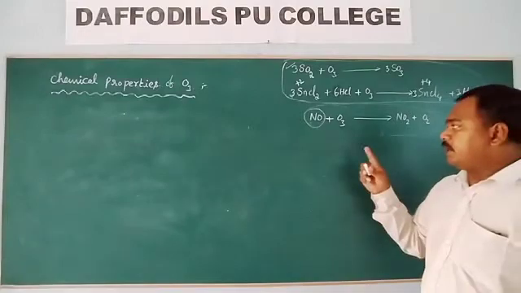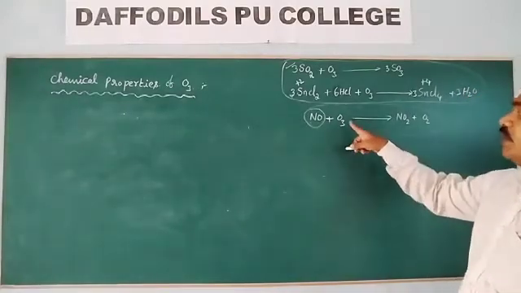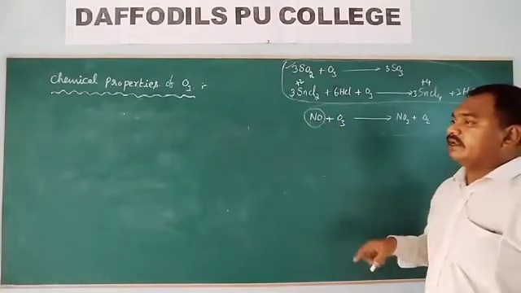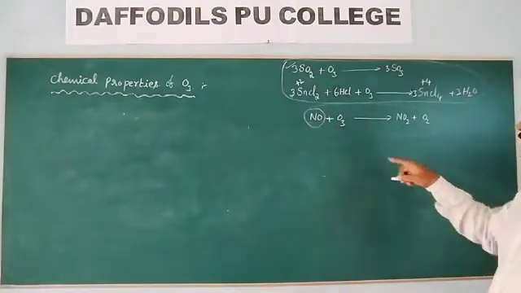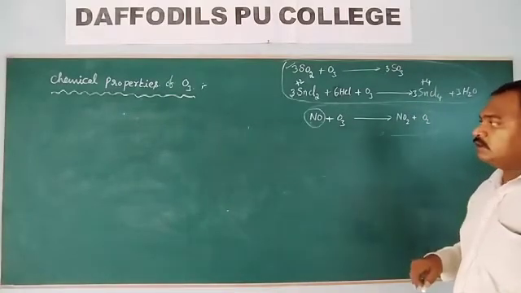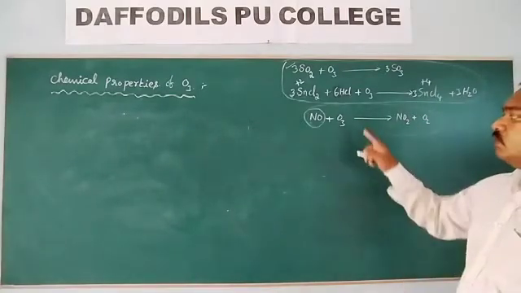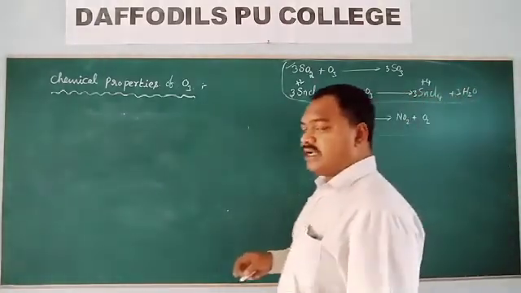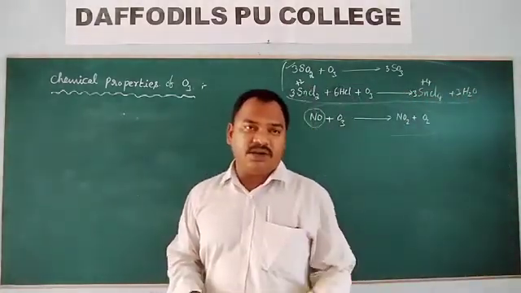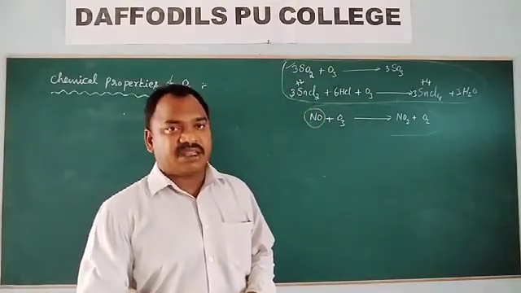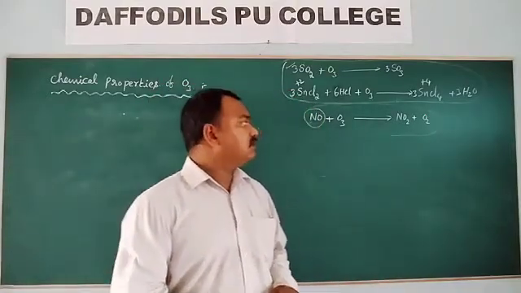In the upper atmosphere, we have the ozone gas. This nitric oxide reacts with ozone gas and converts it into oxygen, so that ozone is continuously converted into oxygen. Oxygen does not filter the UV radiation; only ozone filters the UV radiation and protects the earth.